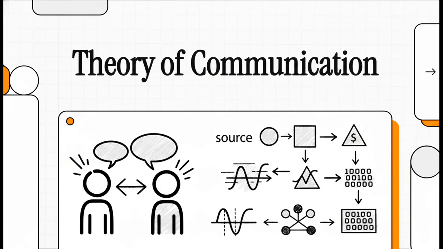All right, let's just dive right into it. Today, we're exploring a paper that, no joke, basically built the foundation for the entire digital age we live in. We're talking about Claude Shannon's landmark 1948 paper, A Mathematical Theory of Communication. It's this incredible piece of work that took super abstract concepts of human interaction and, well, translated them into the hard, undeniable mathematics of information.